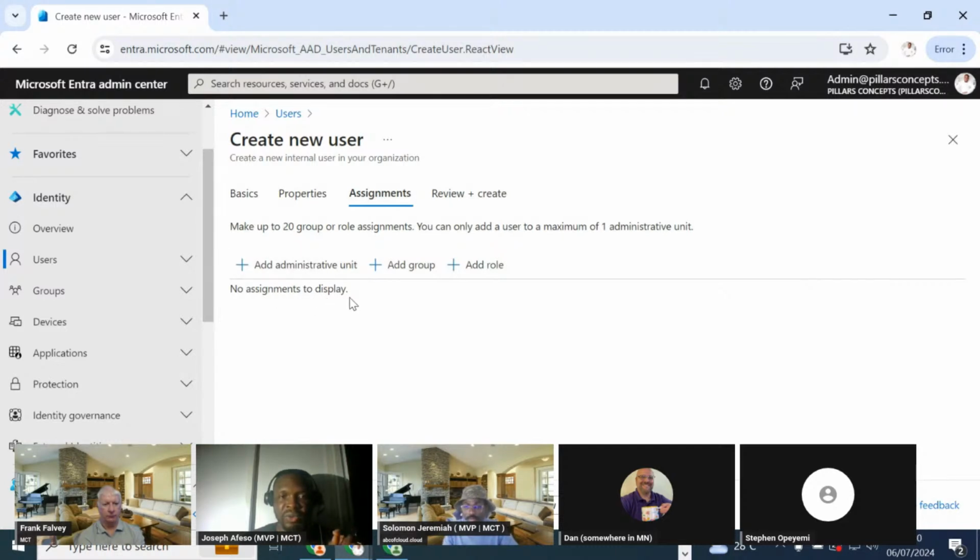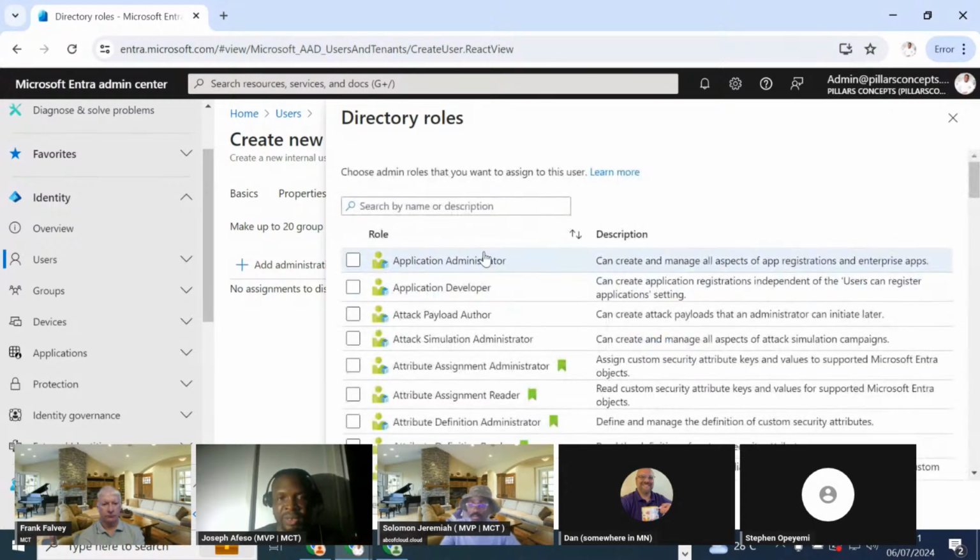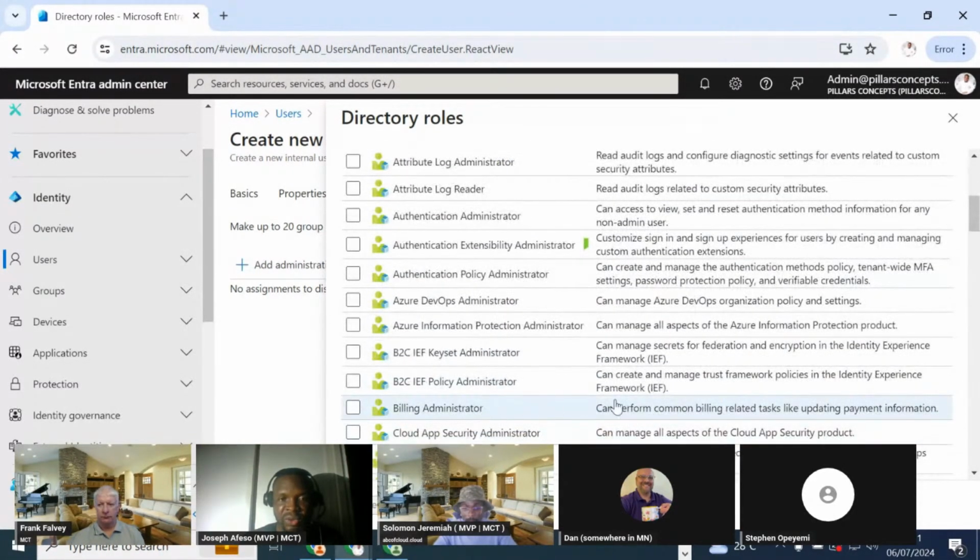So the next point you want to do is to either add an administrative unit, which we'll cover later, add a group, or add a role. From what we did in the M365, we added a role. So mark the difference between this and what we had in the M365 admin center. You would see that there are a lot of things displayed here, and the descriptions are here for you to see what they do. Application administrator, application developer, that is one, and it will tell you what it does, so you can do a comparison right now and see. You can read and understand what these roles are doing.